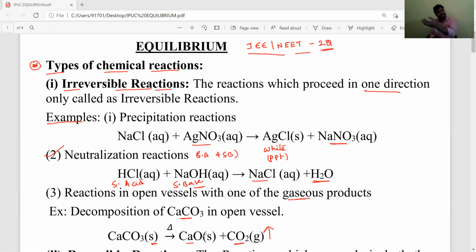That is why the backward reaction is not possible, and hence this reaction is irreversible. I hope you understood. Irreversible reactions are those carried out in one direction, and we discussed examples.